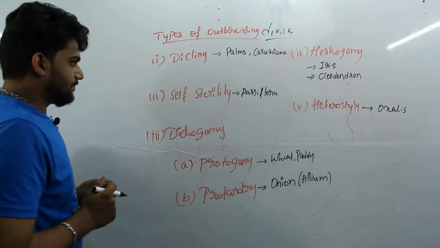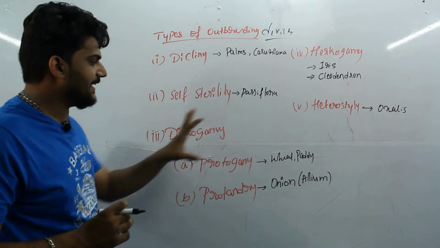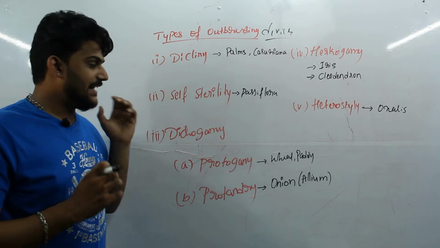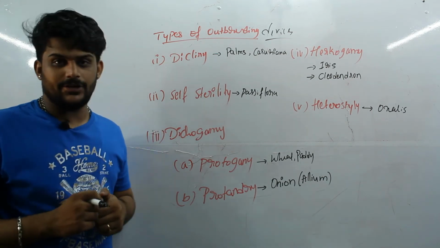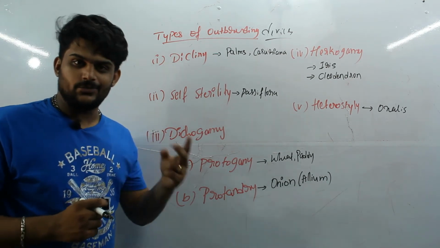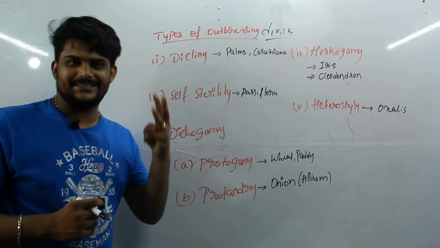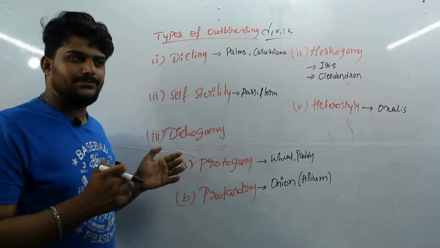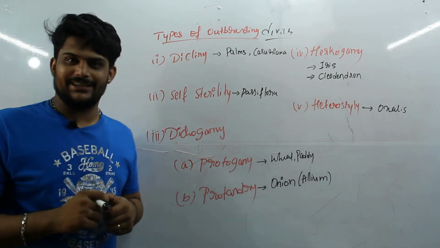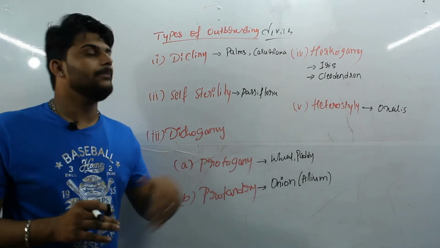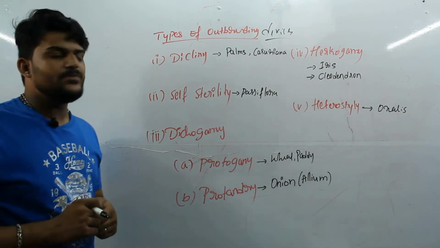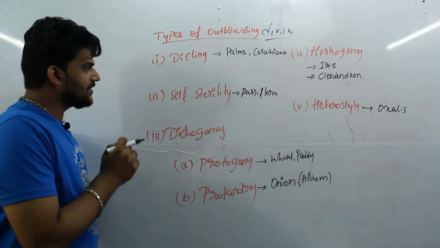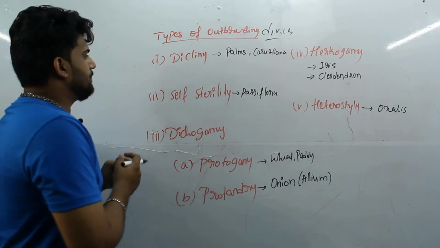There are 5 different types of outbreeding devices, and it may be asked for 5 marks, 1 mark, 2 marks, 3 marks. So it is to be known, a treasure we can say. Anyhow, it may be asked in your board examinations in the 12th and the 2nd PUC.